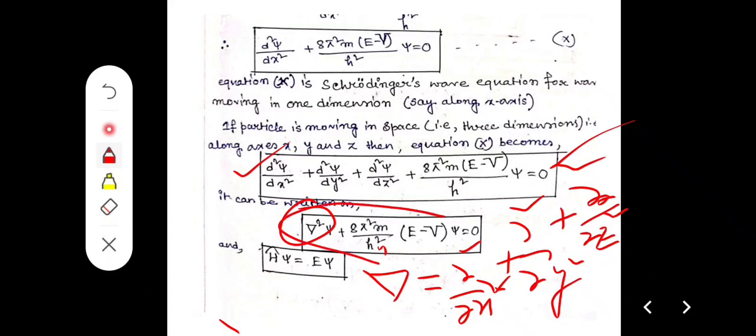This whole term we can say is H cap, that is the Hamiltonian operator. The Hamiltonian operator is the operator of total energy in quantum chemistry. Hamiltonian operator is nothing but the whole operator of the total energy in quantum chemistry. That is H cap psi equal to E psi.